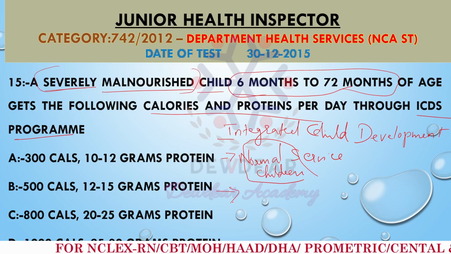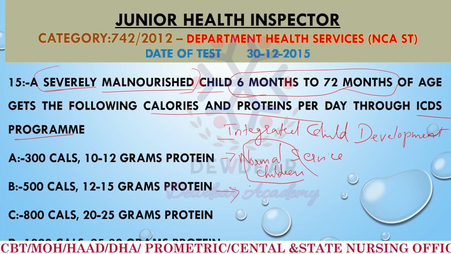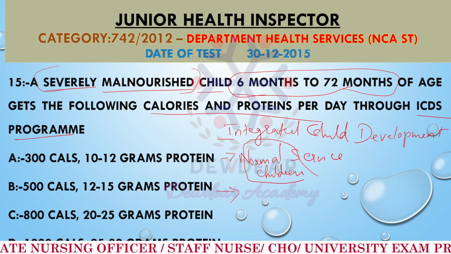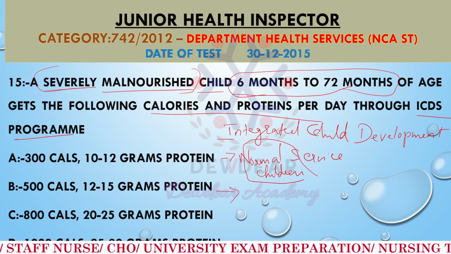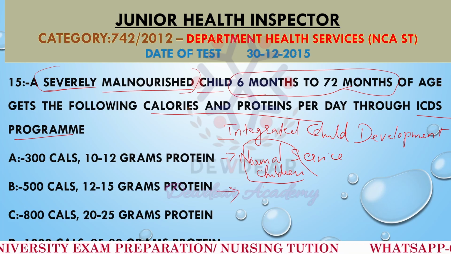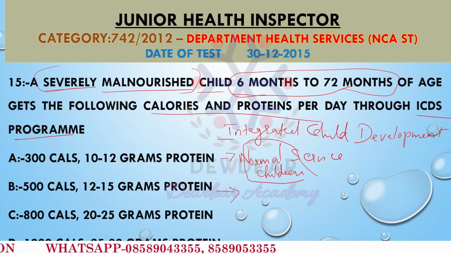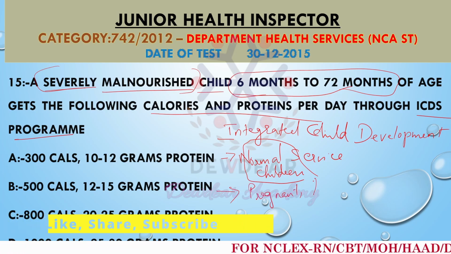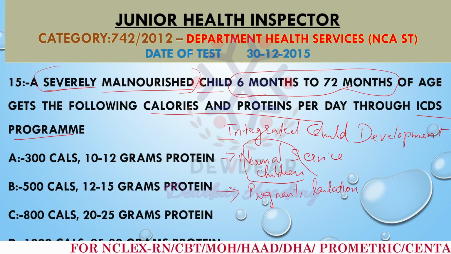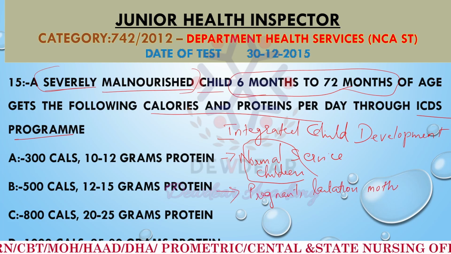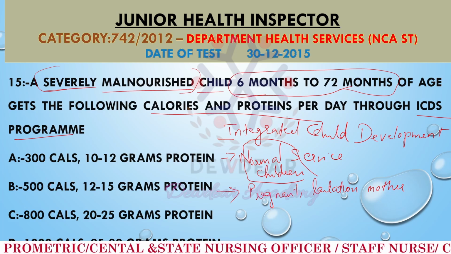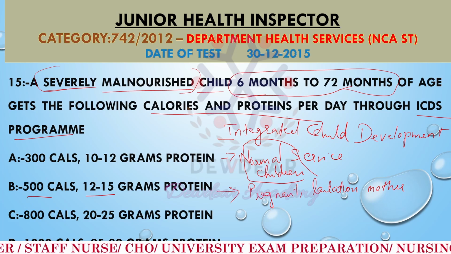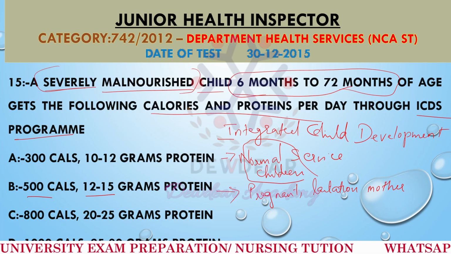Then we have option B, that is 500 calories and 12 to 15 grams of protein. This is the approximate supplementation provided to pregnant and lactating women or older children who are not severely malnourished under ICDS. So the requirement for pregnant ladies and lactating mothers is 500 calories and 12 to 15 grams of protein. So this is not for severely malnourished under ICDS.